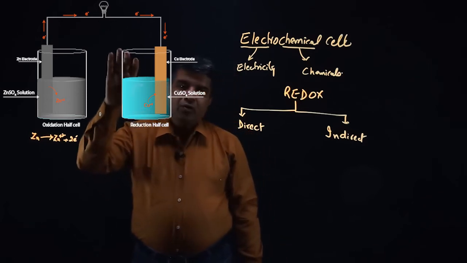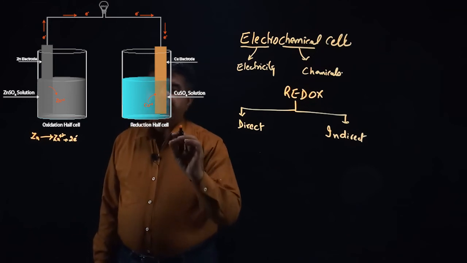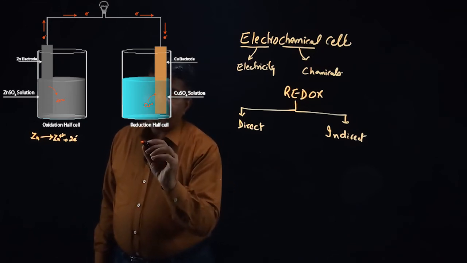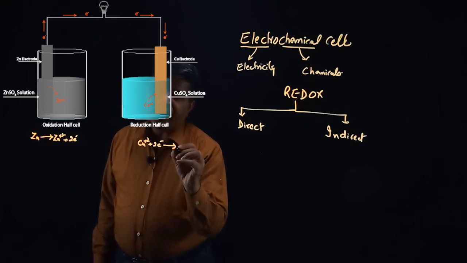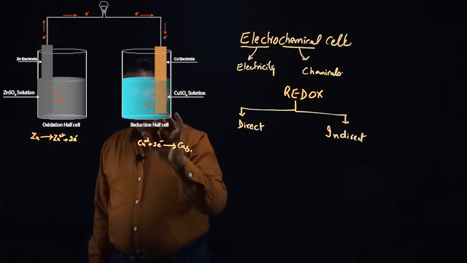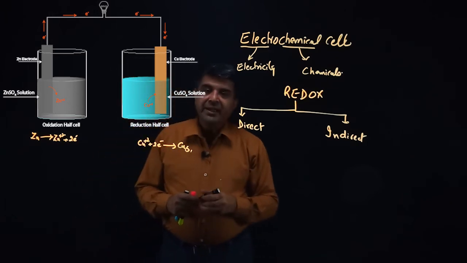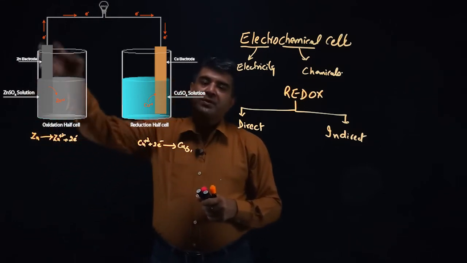Now because copper electrode is accepting electrons, so the reaction that is occurring would be copper +2 ions plus 2 electrons would give copper solid, and the copper would get deposited on this electrode. So this reaction would basically proceed for say few seconds.